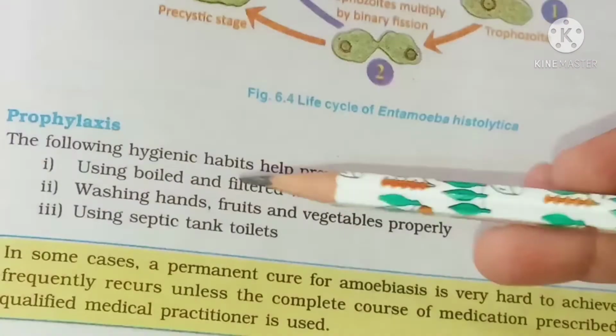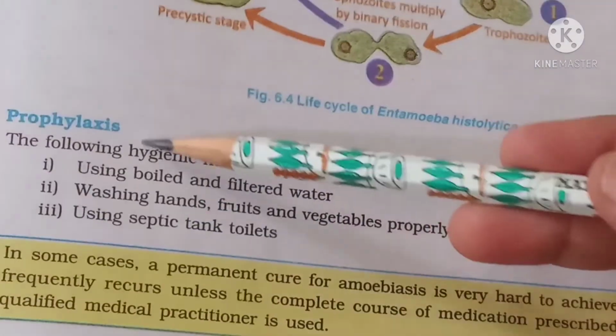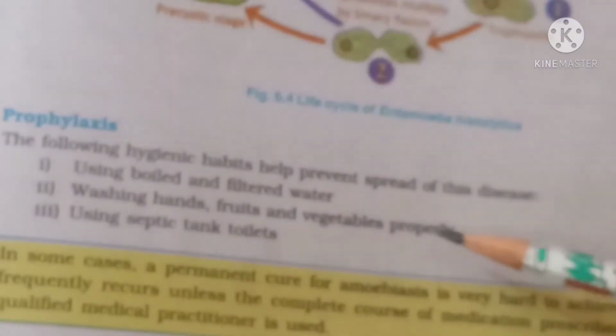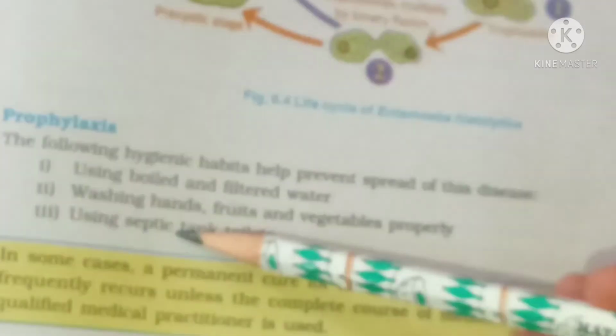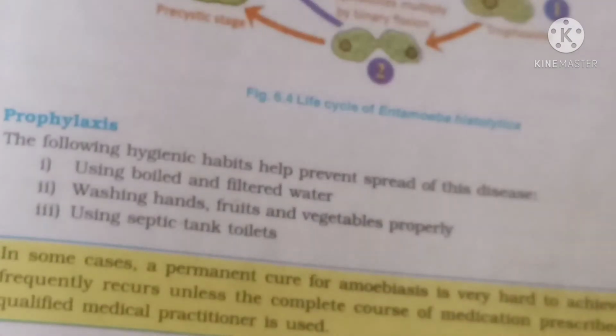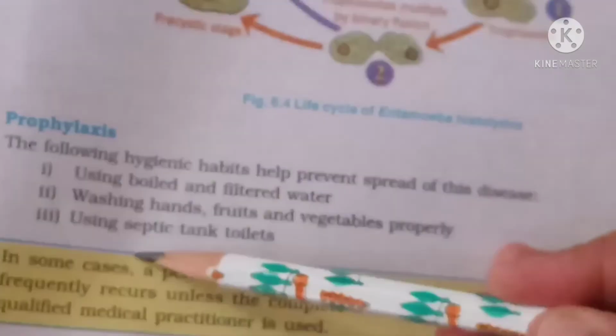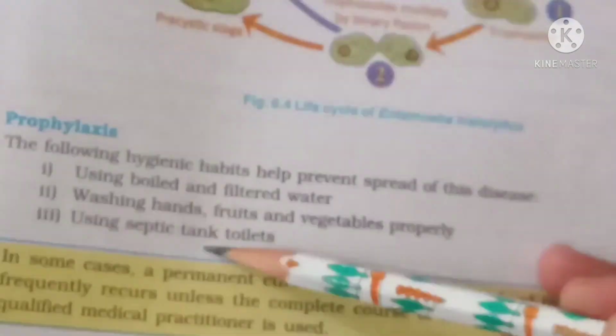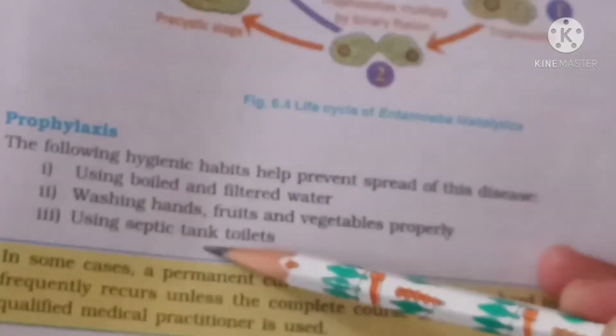So what are the prophylactic or controlling measures to control the disease? In order to prevent the spreading of the disease, we have to boil the water before drinking. We have to filter the water. We have to wash our hands before eating food. You have to wash fruits and vegetables before eating. You have to clean the septic tanks and toilets regularly. So these are some of the hygienic measures you have to follow to control the spread of amoebiasis.